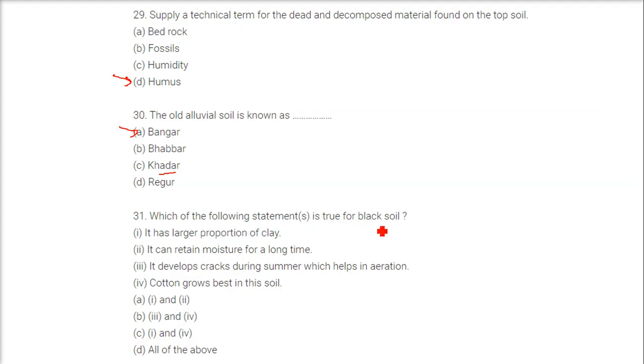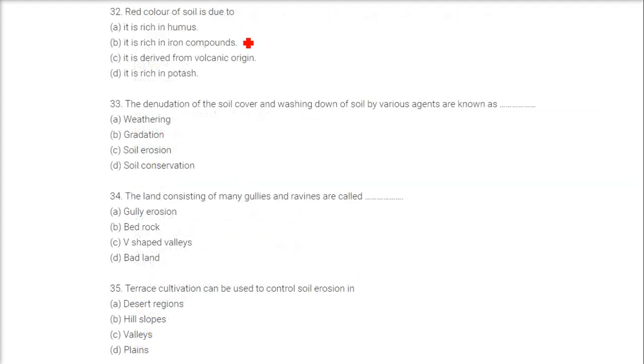Which of the following statements is true for black soil? The answer is all of the above. It has larger portion of clay. It can retain moisture for a long time. It develops cracks during summer, which helps in aeration. And then cotton grows best in this soil. Red color of soil is due to, the answer is, it is rich in iron compounds.